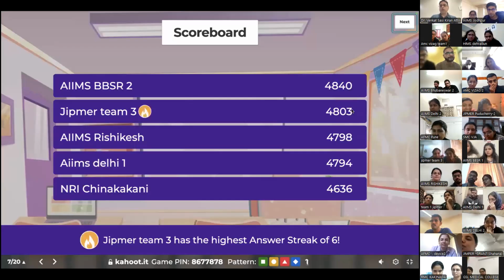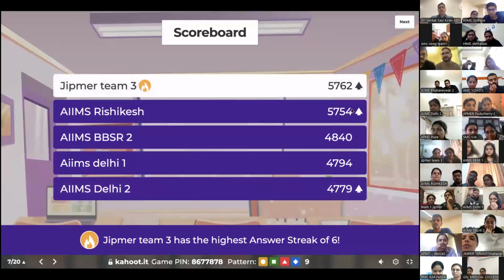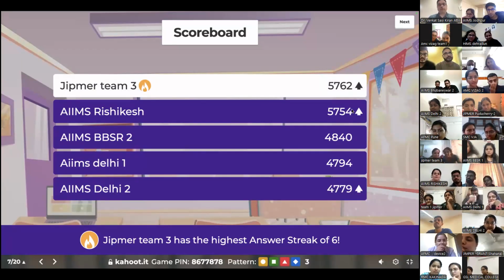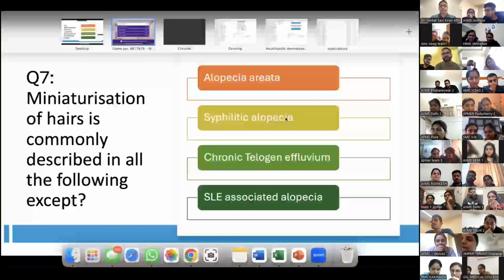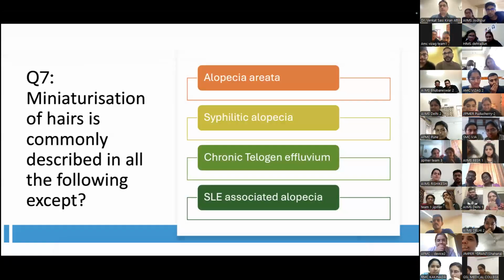Okay, let's see what the leaderboard is like. So we have JIPMER team 3 now leading, followed by AIIMS Rishikesh, AIIMS Bhubaneswar, AIIMS Delhi 1, and AIIMS Delhi 2. Come on, rest of the teams, you need to pick up. So question number 8.